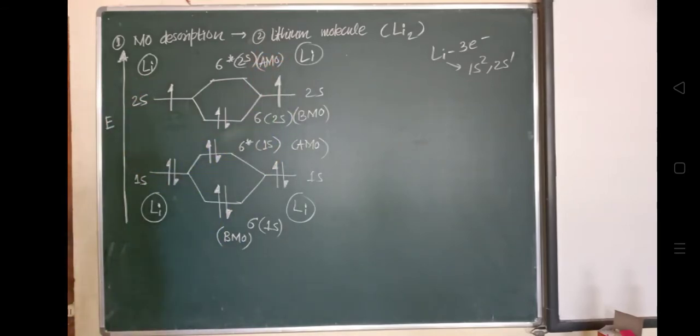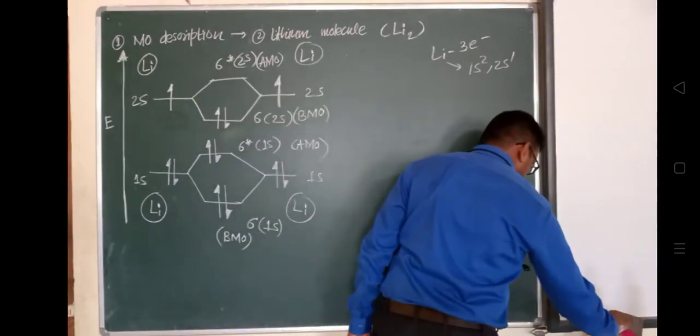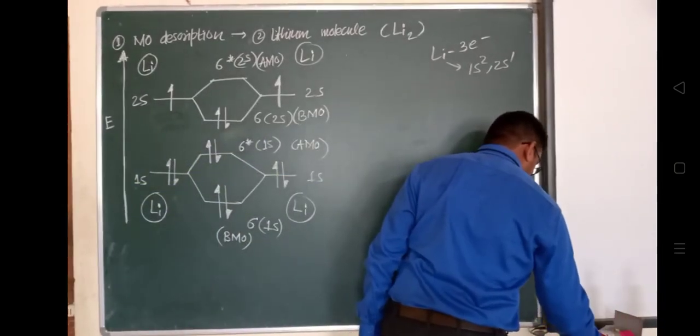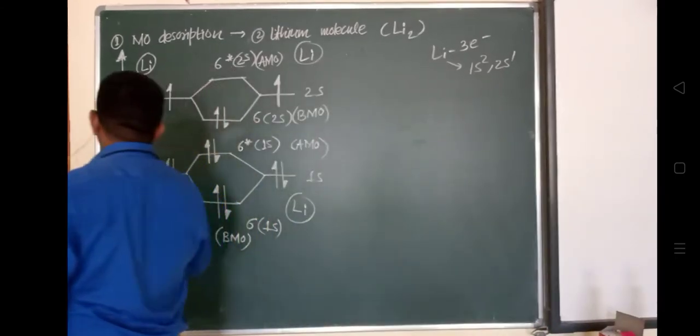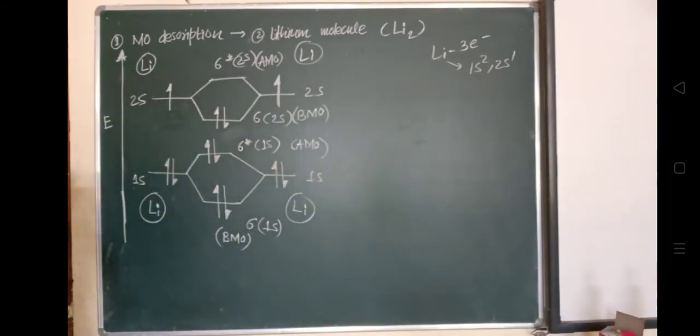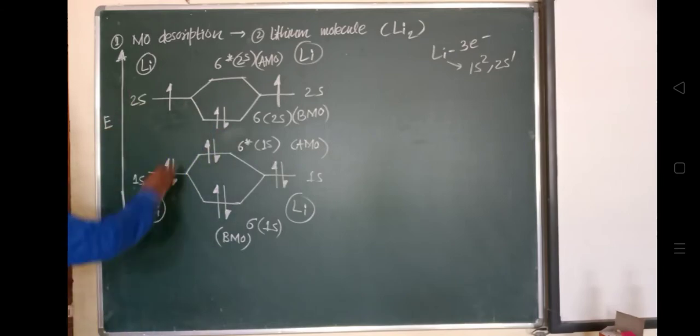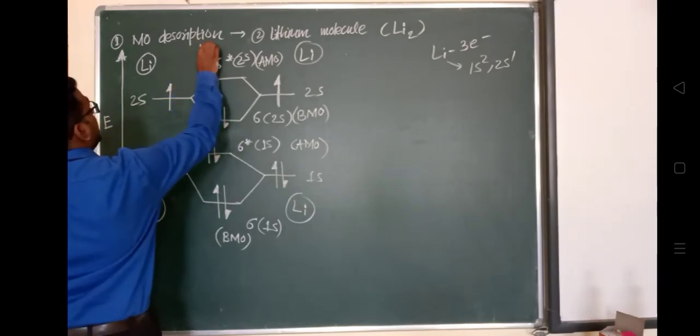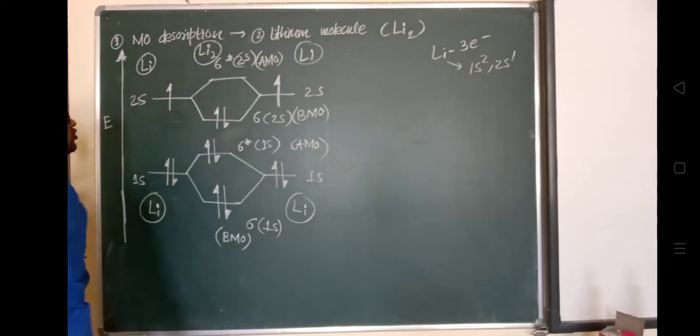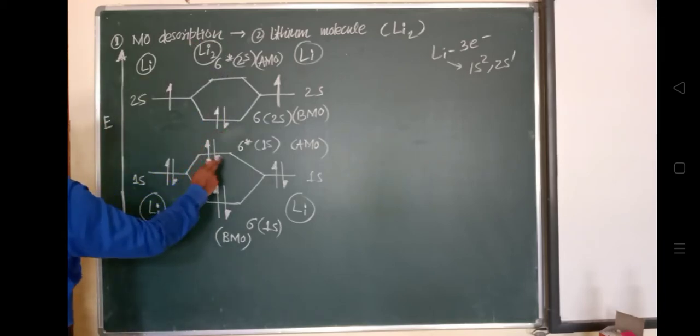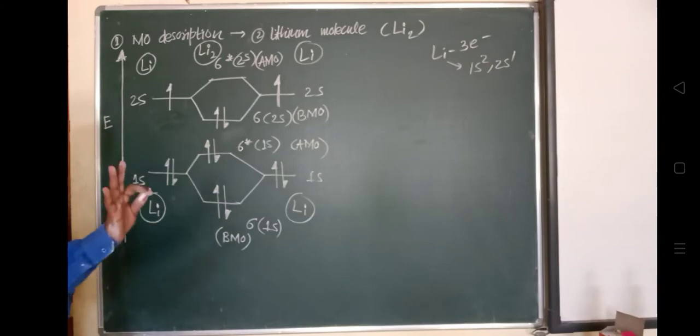So this is the summation of the molecular description of the lithium molecule, in which two lithium atoms are getting combined. Each lithium atom has 3 electrons with electronic configuration 1s2, 2s1. So the Li2 molecule will have 6 electrons: 1, 2, 3, 4, 5, 6, you can see. We have not written it here. This is the Li2 molecule, with a total of 6 electrons.